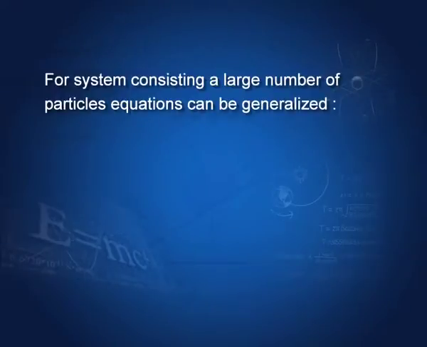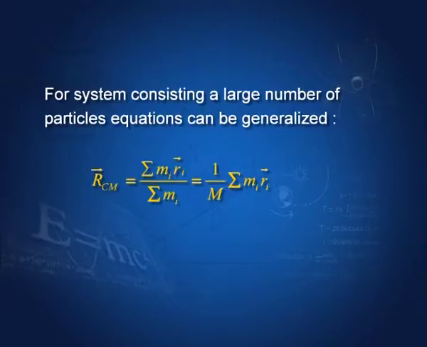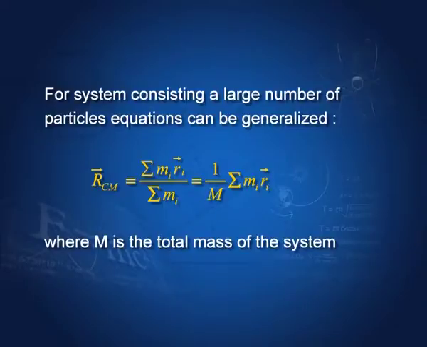For a system consisting of a large number of particles, this equation can be generalized. The position vector of the center of mass, R_CM, is equal to the sum of mi ri, that is m1 r1 plus m2 r2 plus m3 r3 plus m4 r4 and so on, divided by the sum of mi, where mi are the masses of the particles. Since the sum of mi is the total mass M, it becomes 1/M times the sum of mi ri. That is the position vector of the center of mass.